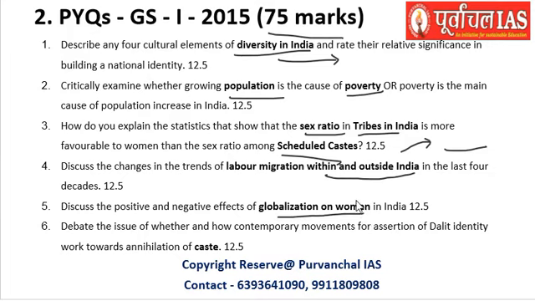Globalization's effect on women, see how intricately two or three topics have been involved, and the effect of each one on the other has been asked to be discussed in this particular paper. And then we have things related to caste, and all of these together, if you calculate, there are 6 questions which were asked in 2015, and a huge marking of 75 has been given, huge weightage to this particular subject.